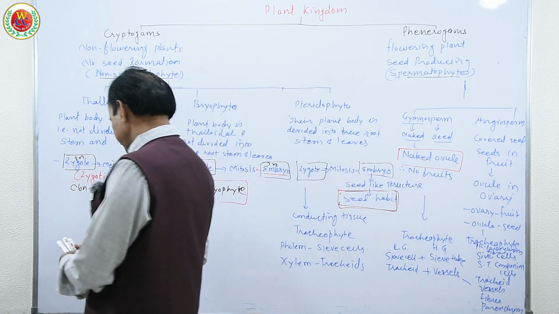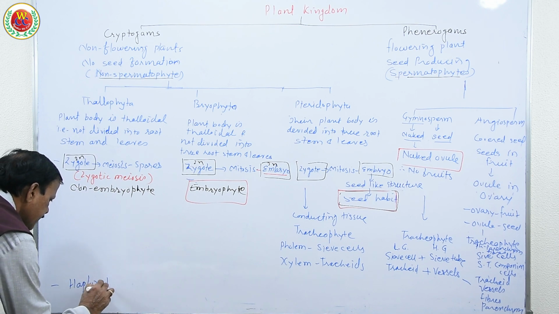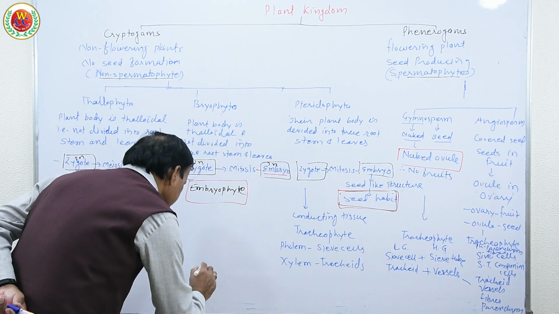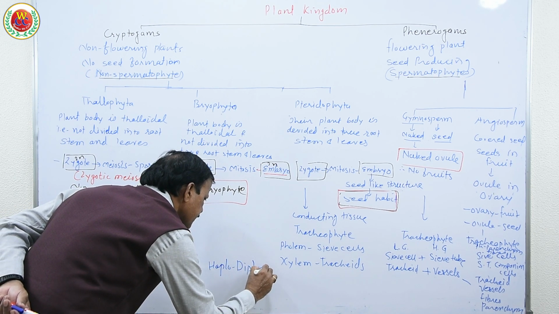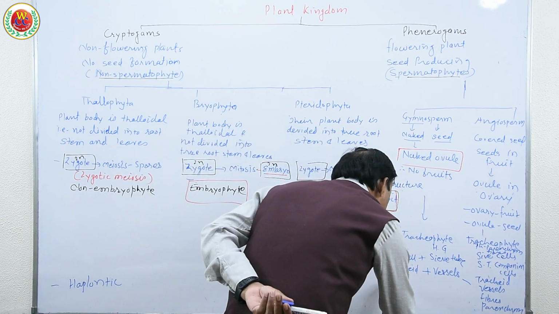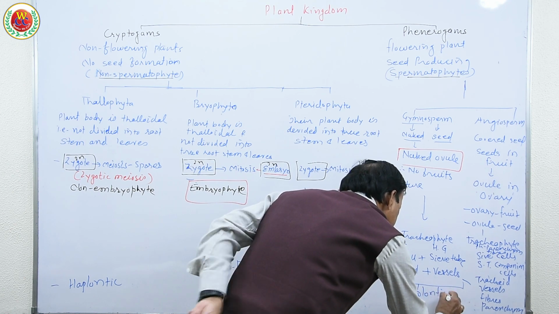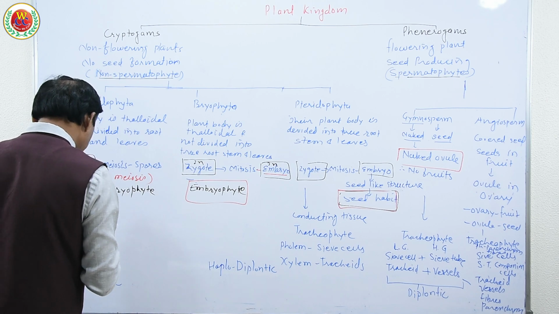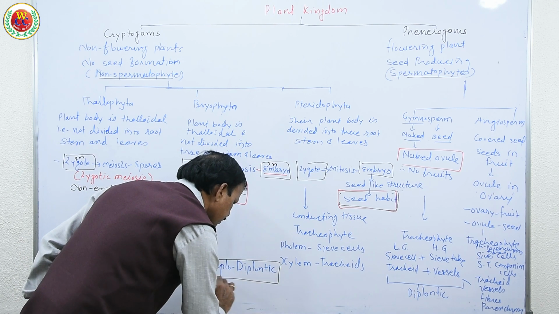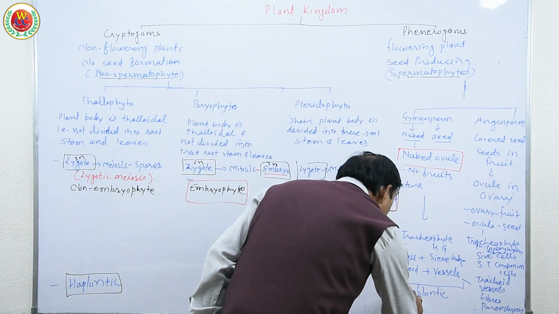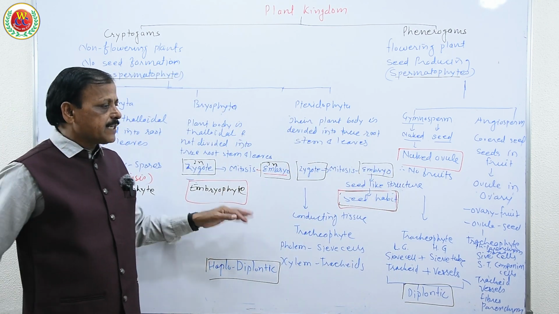So algae and fungi have a haplontic life cycle. These bryophyte and pteridophyte have a haplodiplontic life cycle, and these Gymnosperm and Angiosperm have a diplontic life cycle, and this will be discussed in the second part of this video. So please remember these words: haplontic, haplodiplontic for bryophyte and pteridophyte, and diplontic for Gymnosperm and Angiosperm. These life cycles will be explained in the second part of the video.